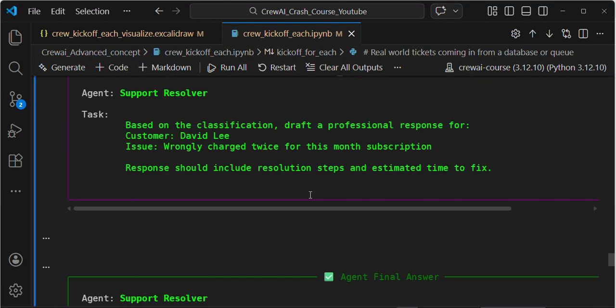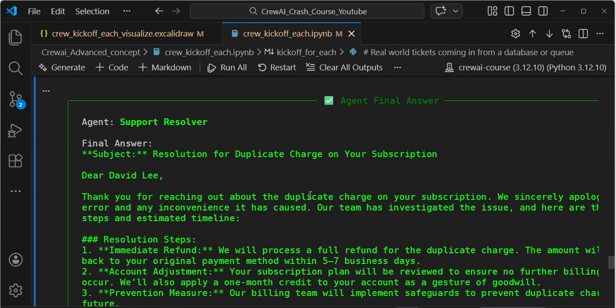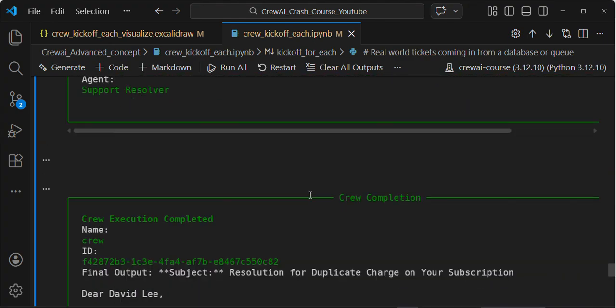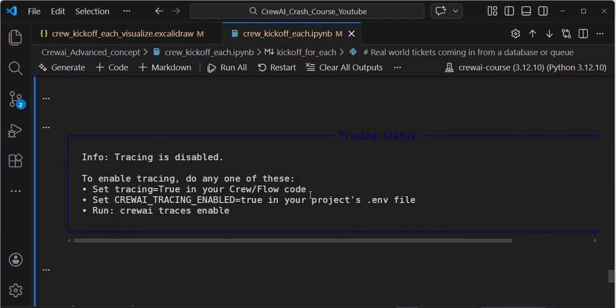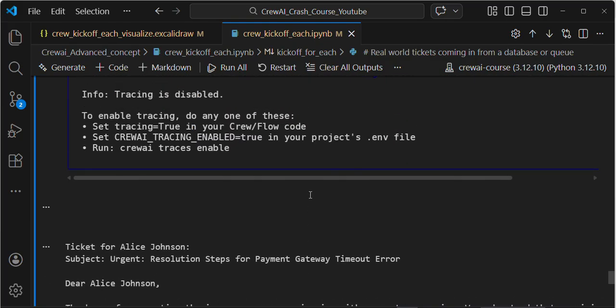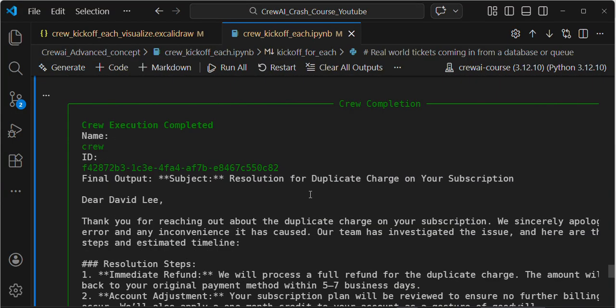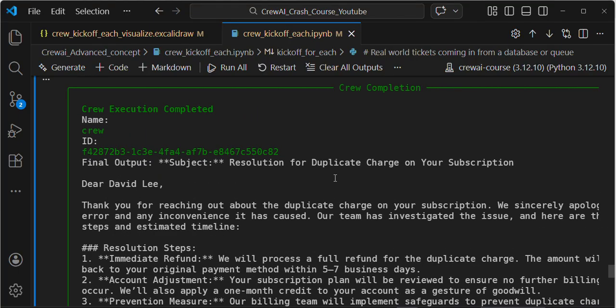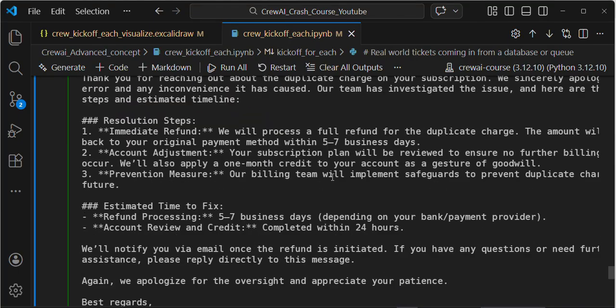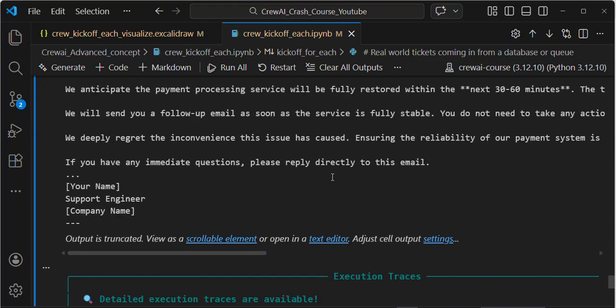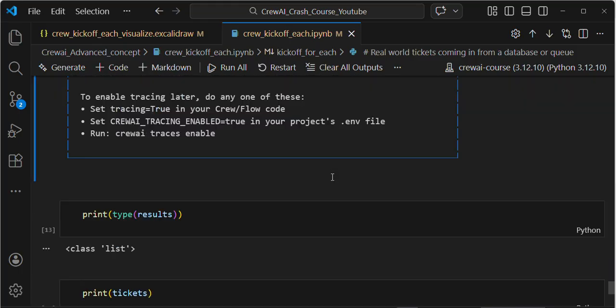If you see task started, support resolver, this is the final response of my agent. This is my final customer response. The agent created the email draft, and then finished.